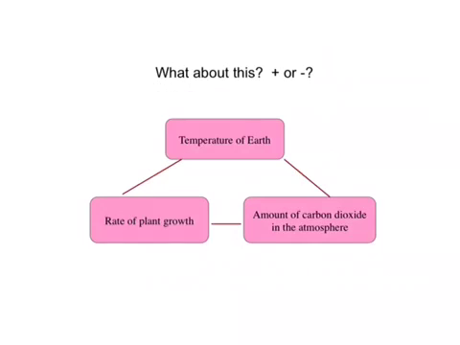So Earth's temperature actually affects countless processes, some of which are important and some of which are not so important. Here's another coupling diagram that, again, involves the temperature of the Earth, but a different set of state variables. Now we're looking at impacts of the temperature of the Earth on rates of plant growth and the amount of carbon dioxide in the atmosphere. So let's start here with temperature of the Earth.